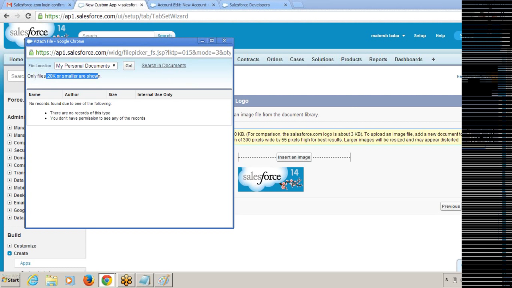In Salesforce.com, everything is an object. Salesforce.com also follows OOPS concepts, object-oriented programming concepts. If you look at Salesforce.com, everything is defined in terms of objects only. They simply gave that object the name Documents. So we have to upload that image to Documents, and then we can choose that file or image here.